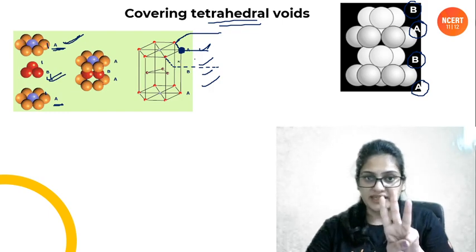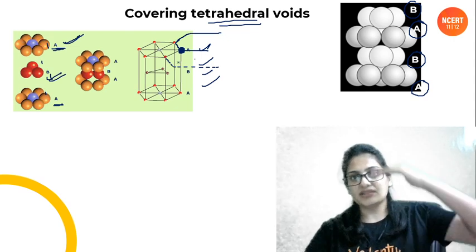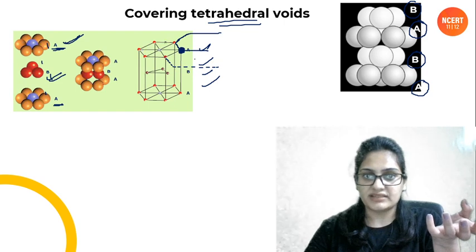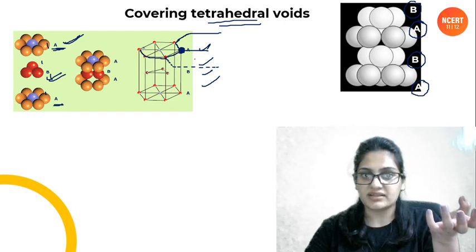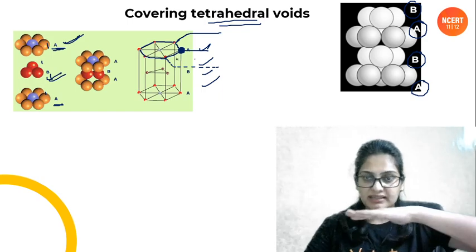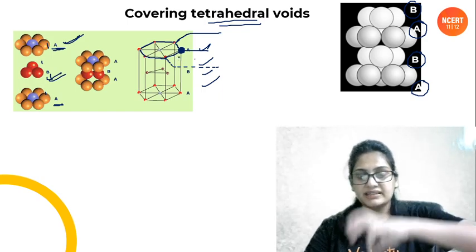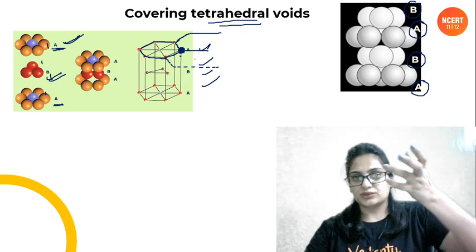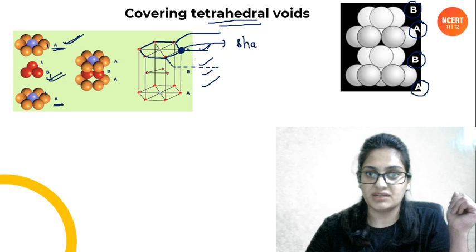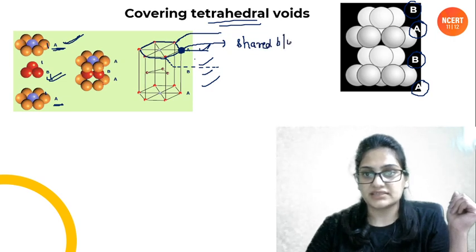3 hexagons में. ठीक है, लेकिन 3 hexagon इसके ऊपर भी तो होंगे, because this is a 3D packing, right? जैसे ये जो face है, this face is shared between how many hexagons? 2 hexagons ना. ठीक है. So this is shared in the 3 hexagons at the same height and 3 hexagons that are above it. ठीक है. तो टोटल कितने हेक्सागन्स में शेयर हो रहा है ये? 6 hexagons people. It is shared between 6 hexagons.